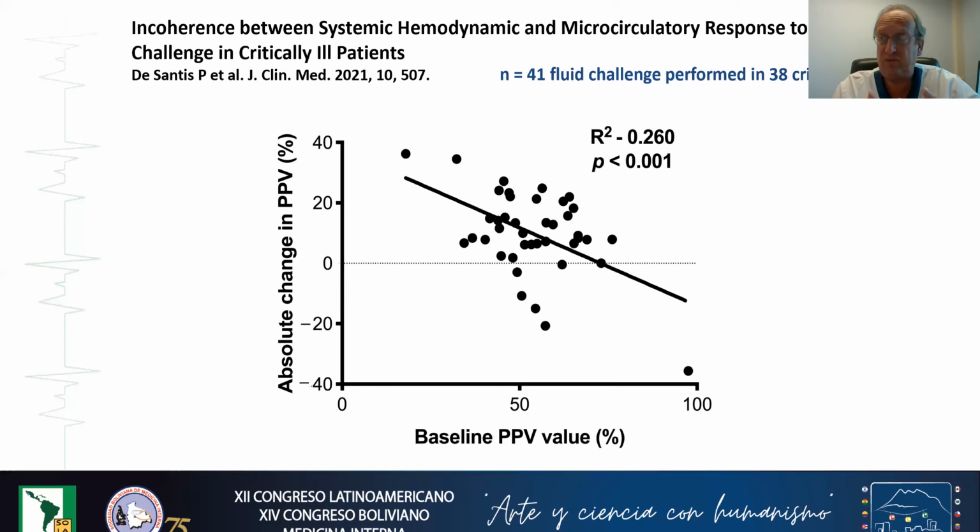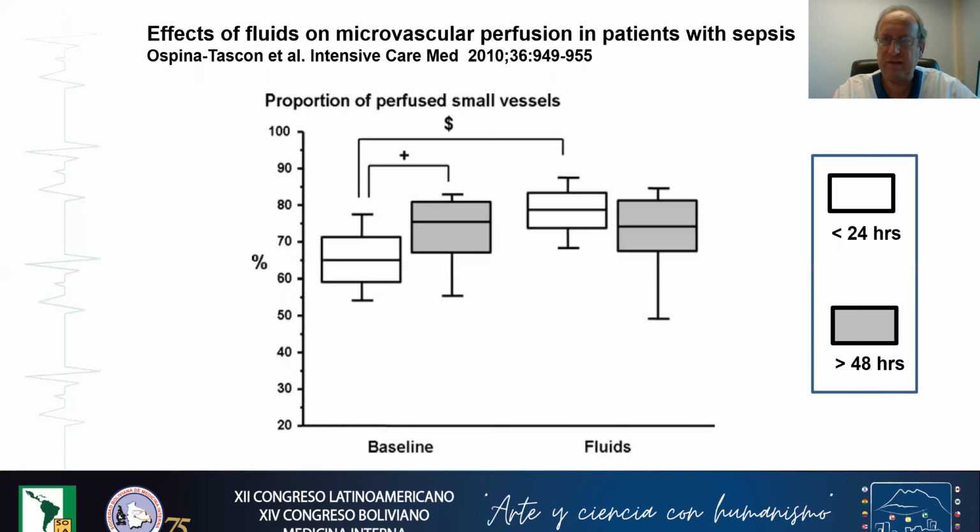When there is no alteration of microcirculation, of course, there is no improvement because microcirculation is normal. And even in the study, you can see that in some cases, when microcirculation is not altered, if you give fluid, you can even alter microcirculation and decrease the number of perfused capillaries.